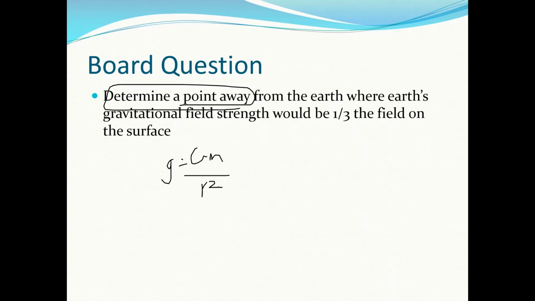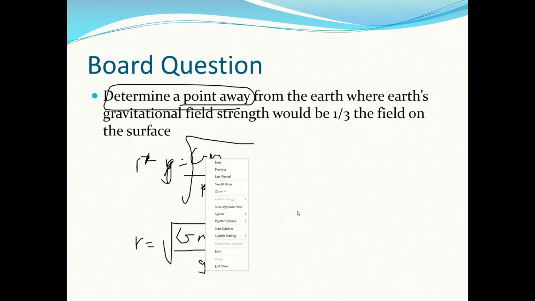So whether I give you numbers or I don't give you numbers, you still need to isolate for R. So I'm going to move R squared up top, I'm going to move G down below, and I'm going to square root it. So I end up getting R is equal to the square root of GM over g.